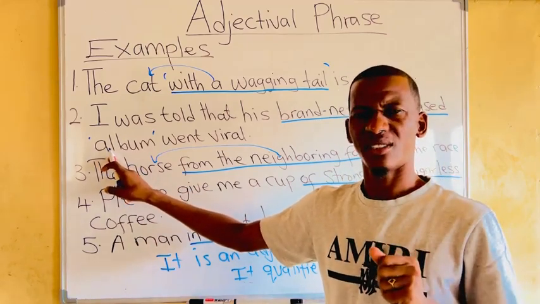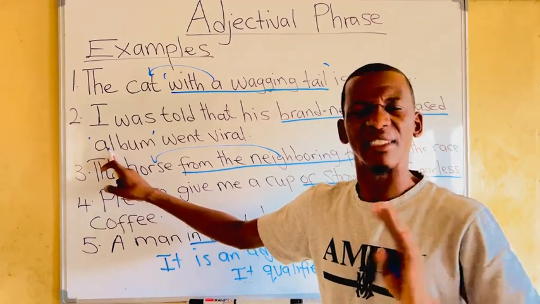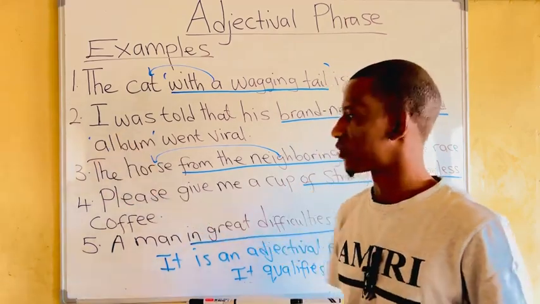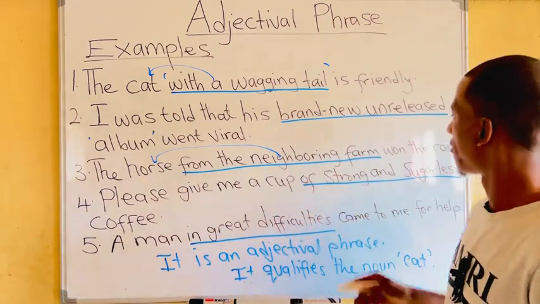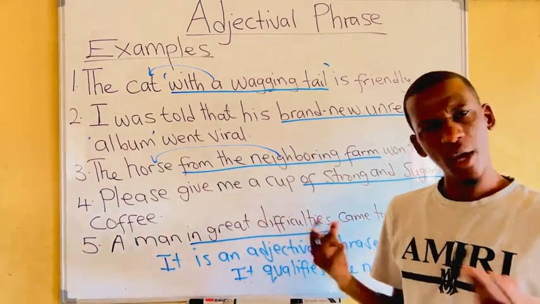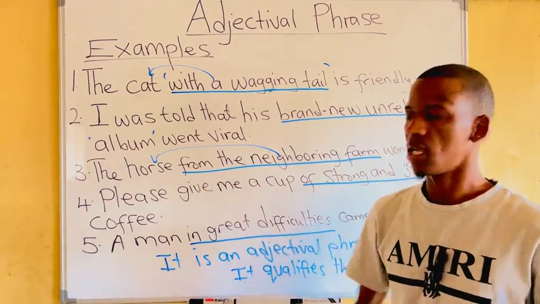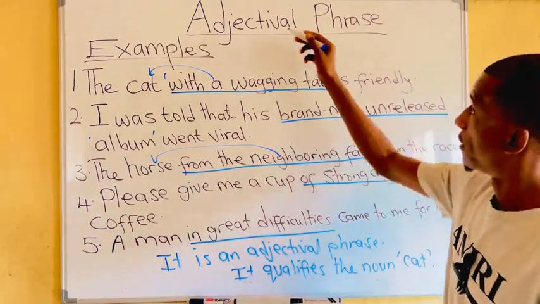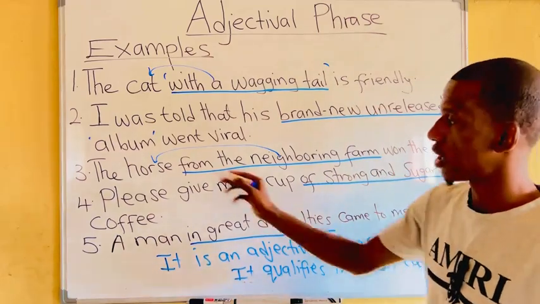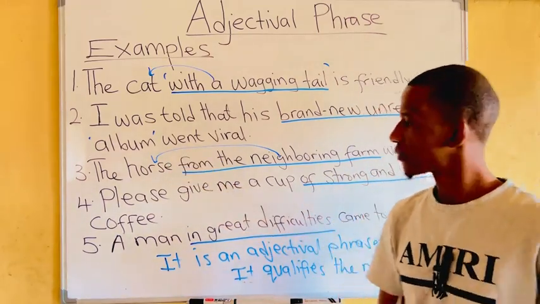So, don't think it's not possible. It is possible, like this one here. The horse from the neighboring farm won the race. What is from the neighboring farm? It is the horse, and the horse is a noun. Therefore, this is an example of an adjectival phrase. It qualifies the noun horse.